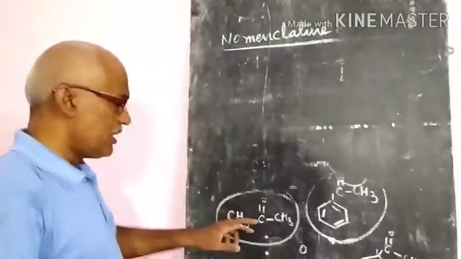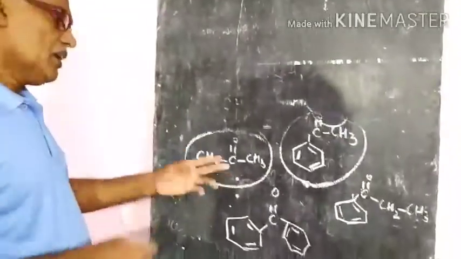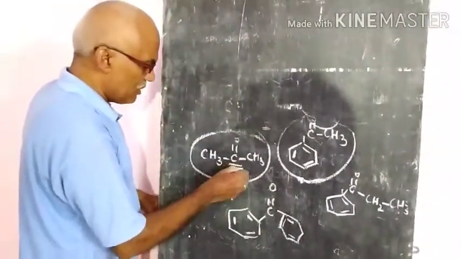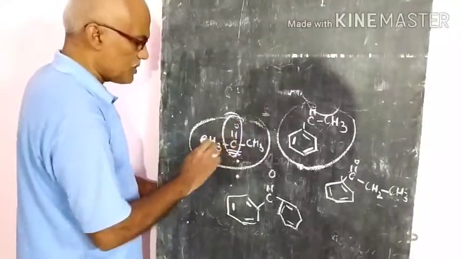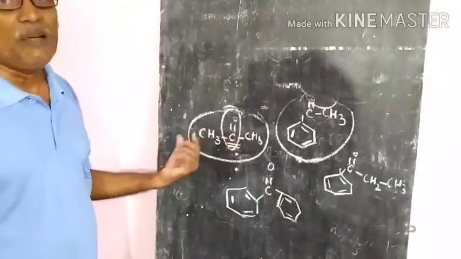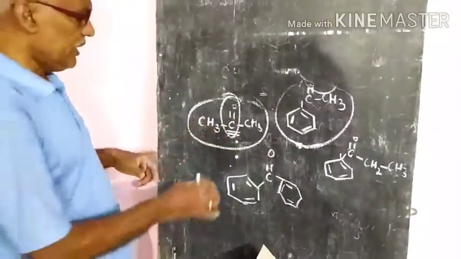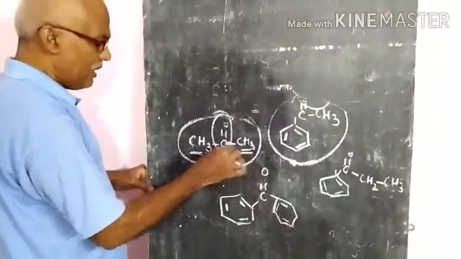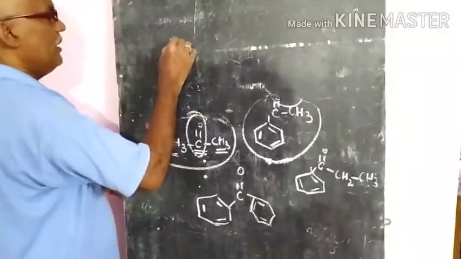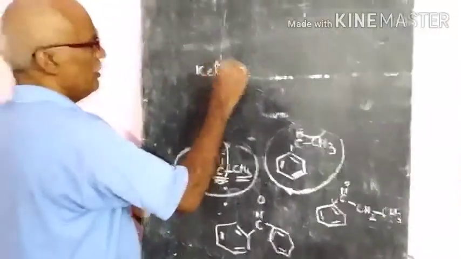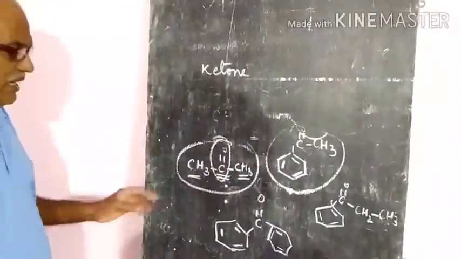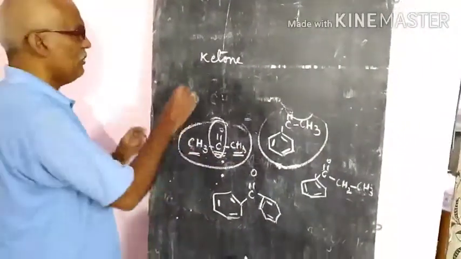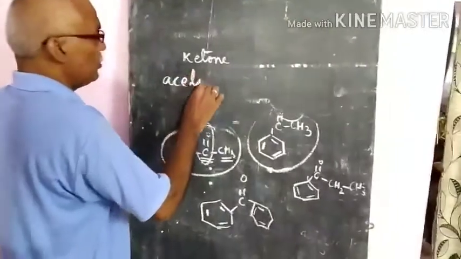Now, if you come to the ketone, generally dialkyl groups. Wherever the carbonyl group is there, you just take the dialkyl groups and write down the names. Suppose here 2 methyl groups are there. So what is the name given? Dimethyl, and we have to add ketone. Dimethyl ketone, that is the name. This dimethyl ketone generally has another name, that is nothing but acetone.